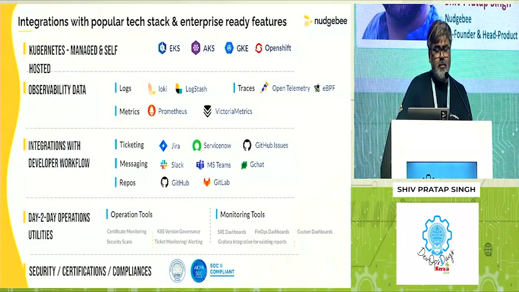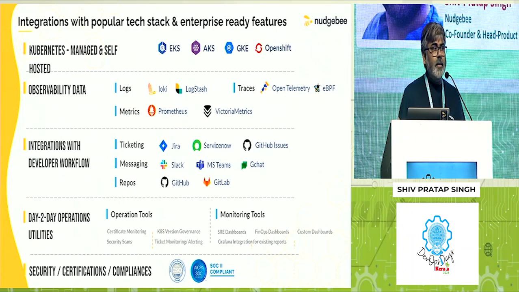This is like the general integrations which we have currently. You can run Nudgebee basically on any Kubernetes platform. We only interact with Kubernetes APIs, so you can pretty much run anywhere. We interact with existing solutions. We haven't introduced a new solution to you. We interact with existing technology which you are using.